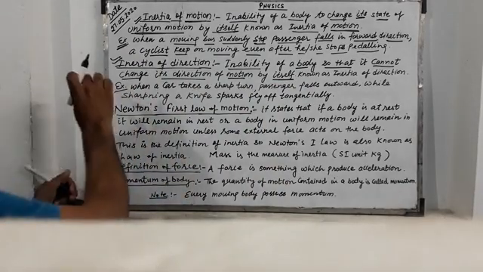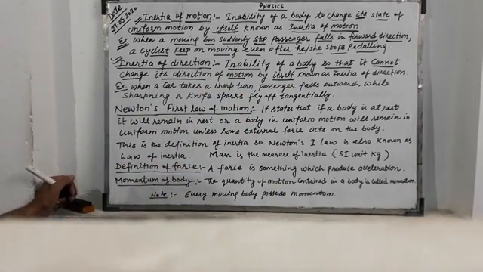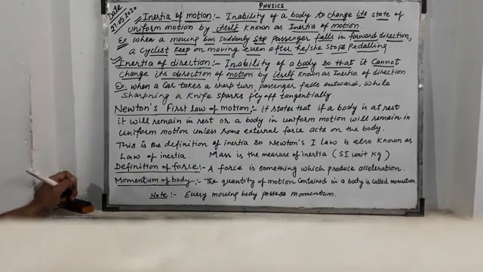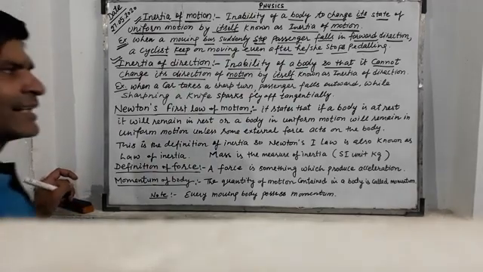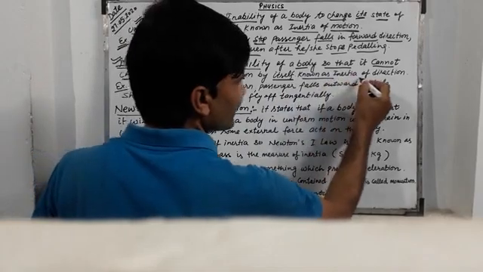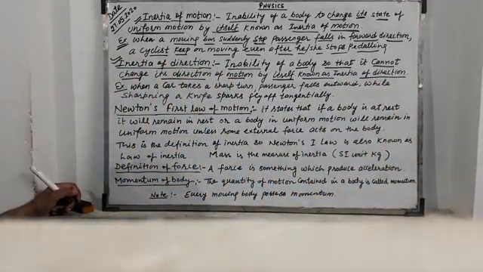It means if a body is moving in a particular direction, then it will remain moving in that direction. This is known as inertia of direction.